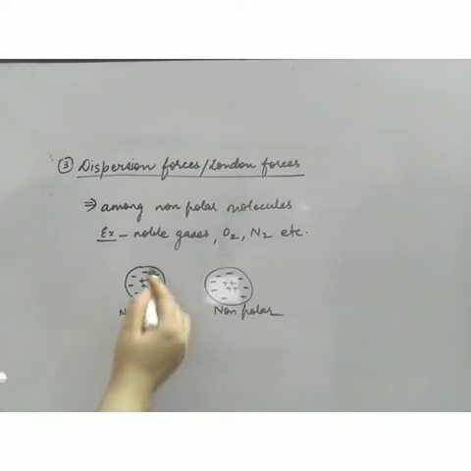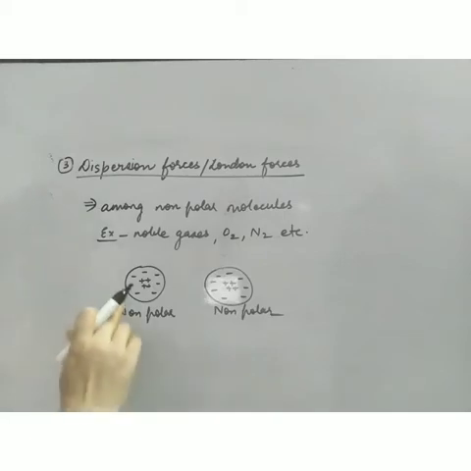Because of the motion of electrons, because electrons are negatively charged particles and are continuously moving, we can imagine, listen carefully, we are just imagining, that for a fraction of time the electronic charge distribution in one of the atoms can become unsymmetrical.